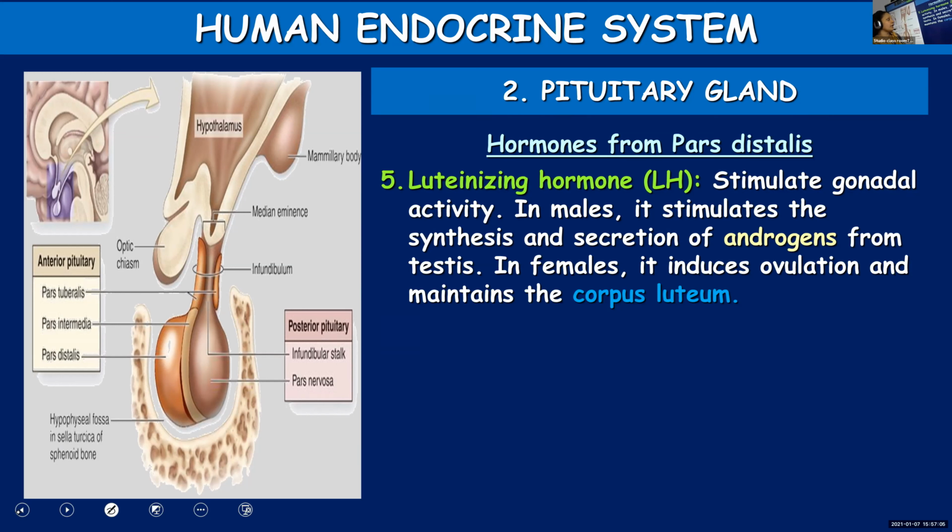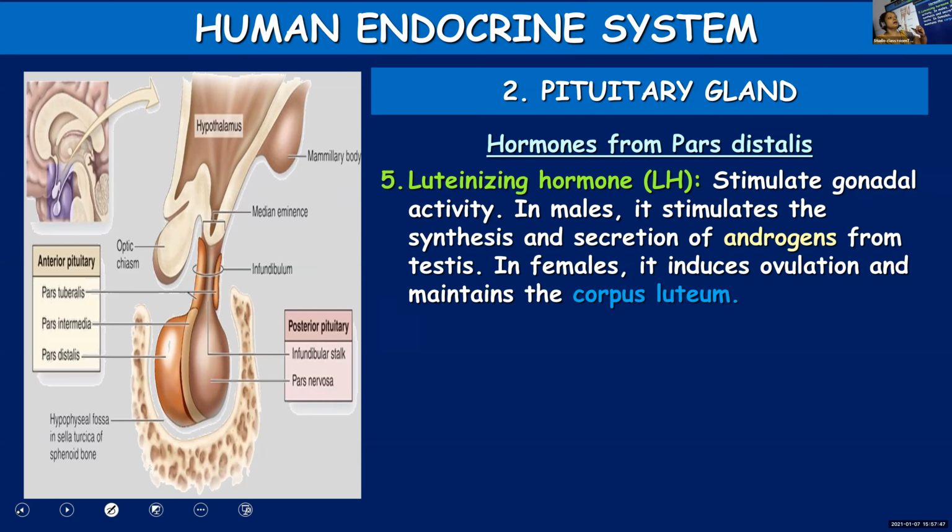Whereas in females, this luteinizing hormone will induce ovulation. Release of ovum from the ovary is known as ovulation. You know, ovaries are the organs in human females that produce egg or ovum. And when this egg is released from the ovary, you call the process ovulation. So ovulation is under the influence of luteinizing hormone, and it also maintains the corpus luteum.